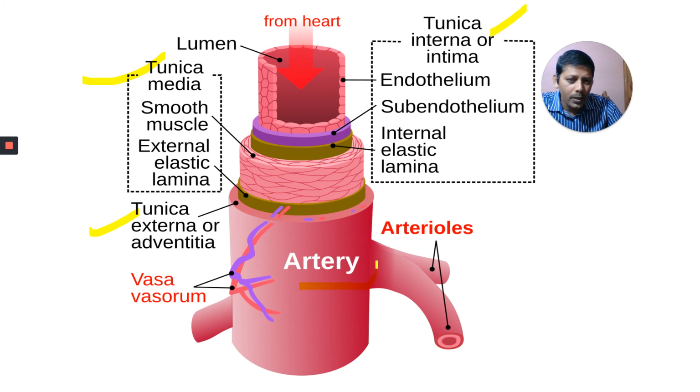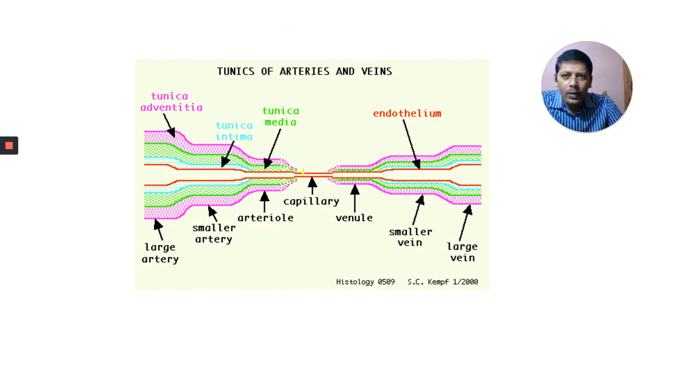What I have taken here is an artery in its wall. This is the wall of the artery, and then you can see the wall of the vein. In the artery: tunica adventitia, tunica media, tunica intima.